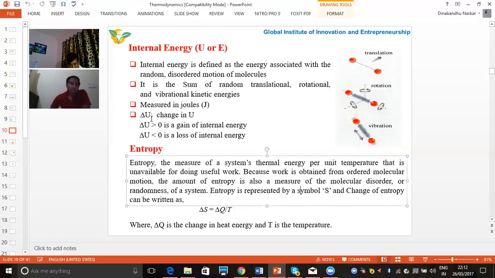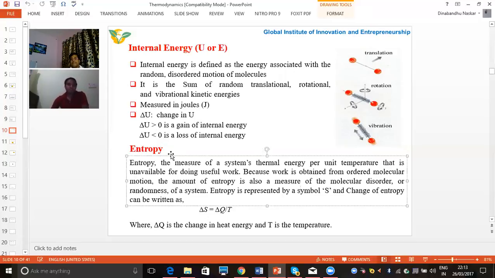So when the change of internal energy is greater than 0, we can say that it is a gain of internal energy. On the other hand, when the change of internal energy is less than 0, we can say that it is a loss of internal energy. These are some mathematical concepts that we will discuss in the coming slides.